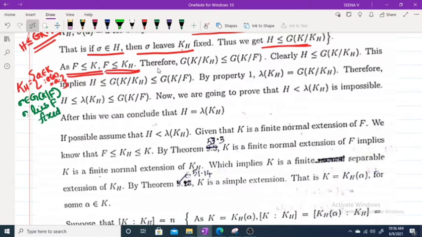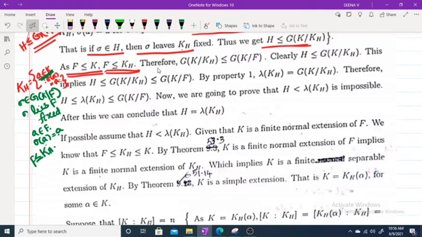Therefore, for every a belongs to F, sigma of a equals a. And KH consists of those a belongs to K such that sigma of a equals a. Therefore, clearly F is a subfield of KH.